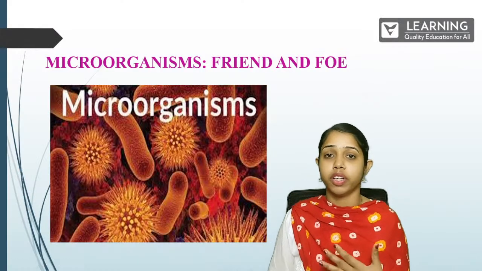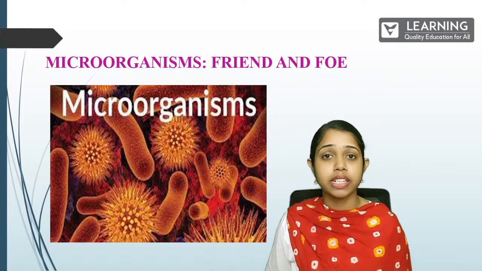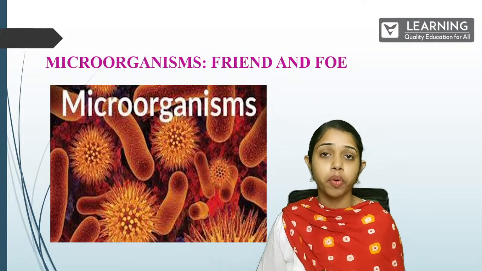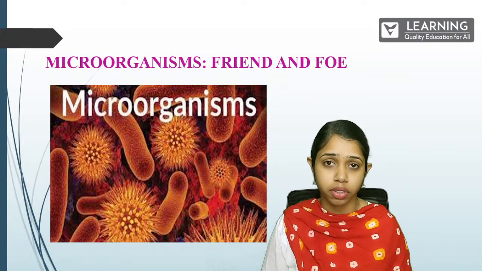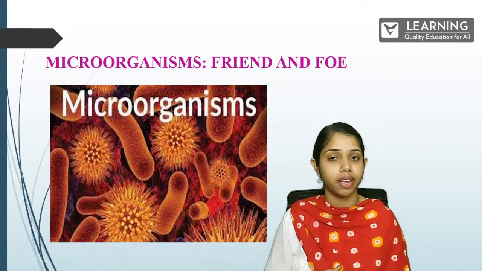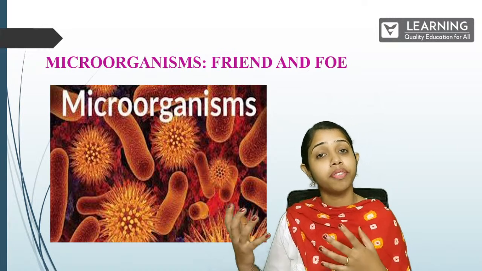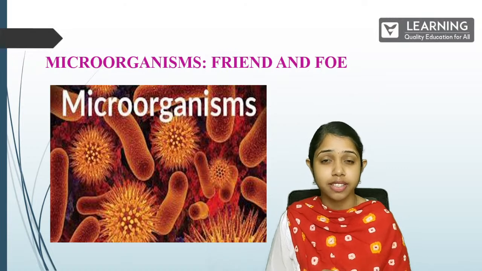Yes, we were talking about our second chapter, that is Microorganisms: Friend and Foe. In this, we already spoke about what microorganisms are, what the different types of microorganisms are, and where they all live. And in our previous session, we spoke about the different uses of microorganisms, wherein all the microorganisms are used.